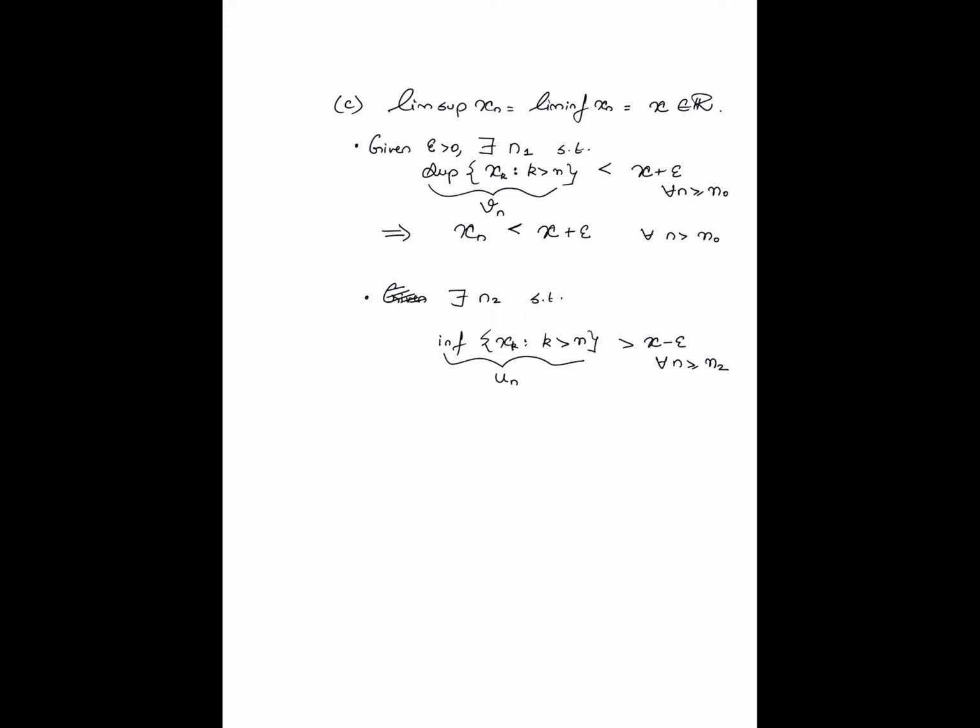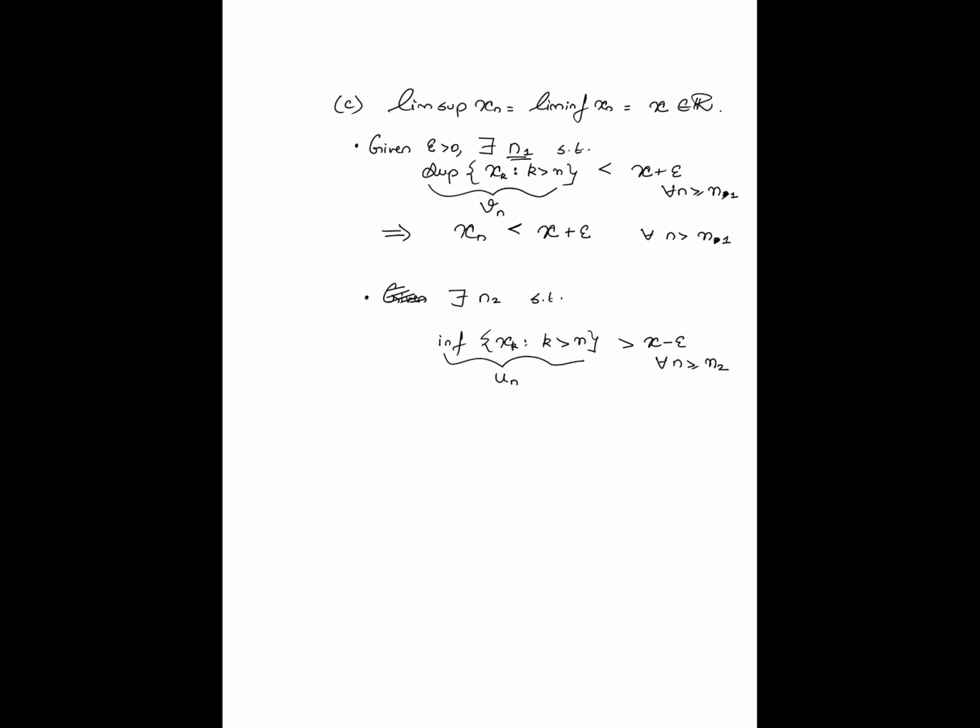Oh, I've made some mistakes here, right? So instead of n0, let me use n1 here. I've been using n1 so far. Similarly here I'm going to call it n2. Yeah, sorry about that. You should be able to go back and convince yourself that what I've been calling n0 temporarily here actually should have been n1, because remember n1 is what I used here.